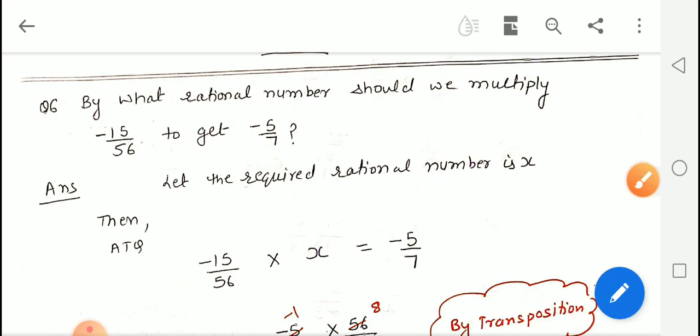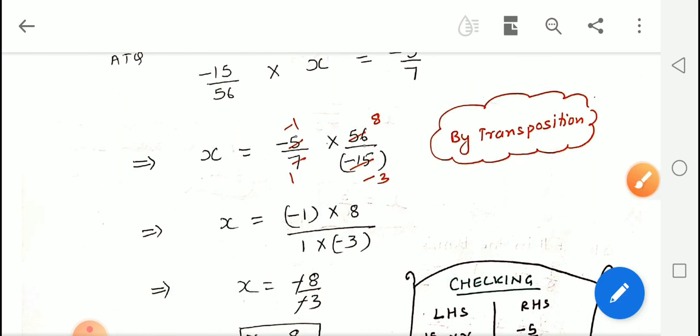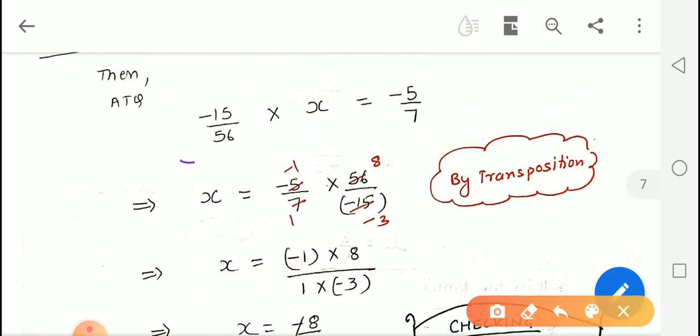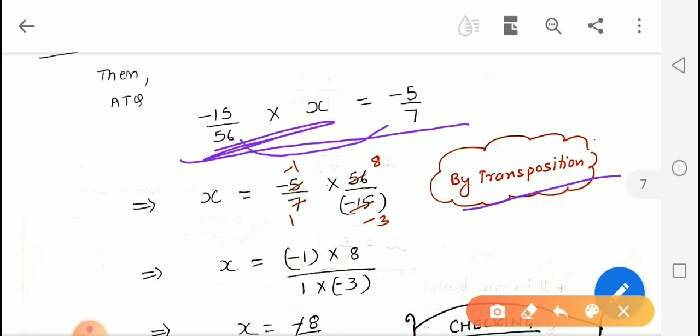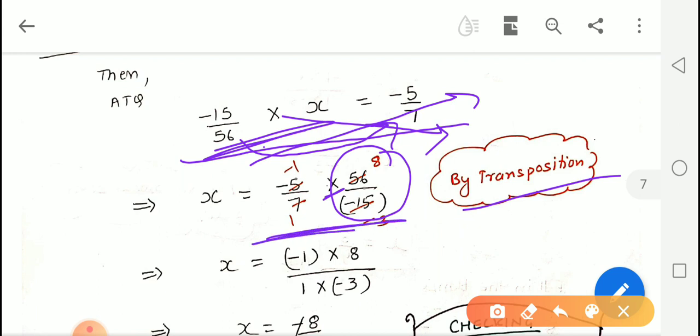So after forming this equation, we will do the transposition. Here is the multiplication. So when this gets transferred here, we will take the reciprocal of that with the multiplication sign. The negative 15 will become the denominator, and 56 will become the numerator with the multiplication sign.